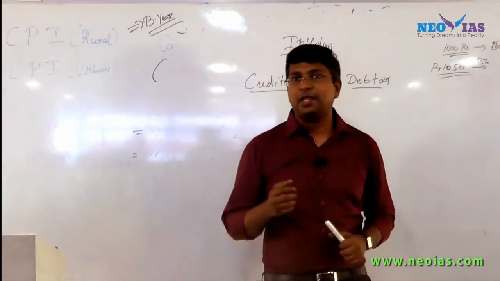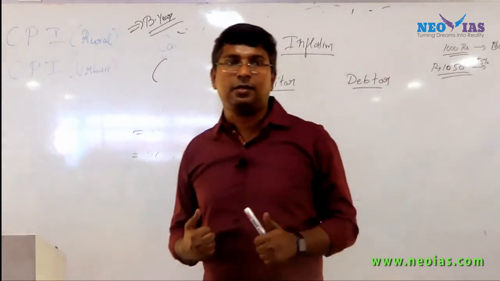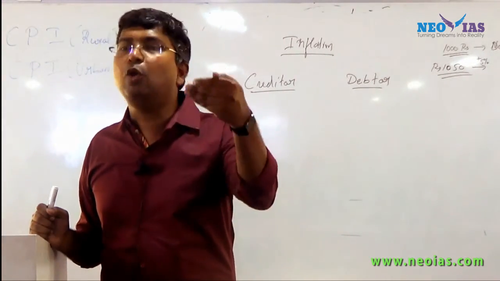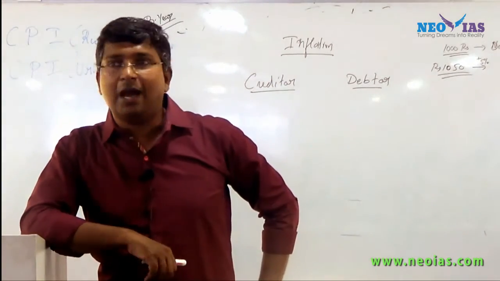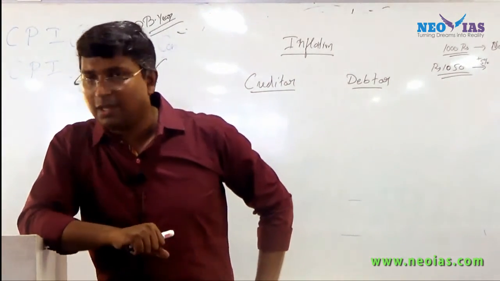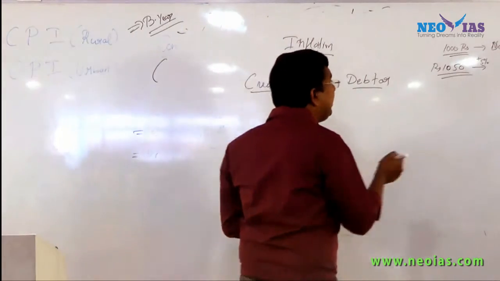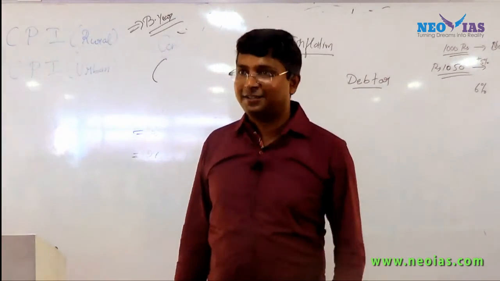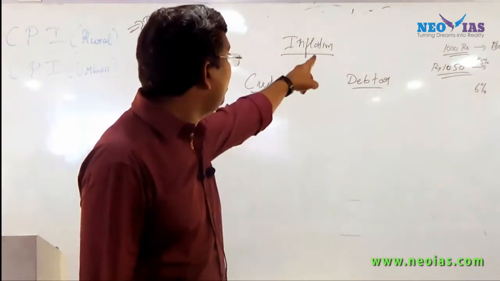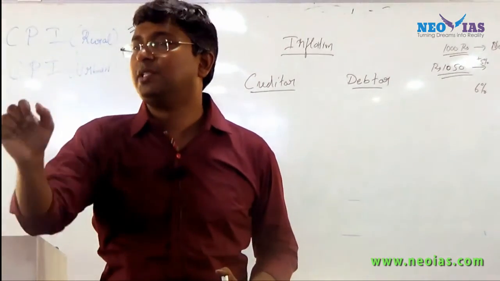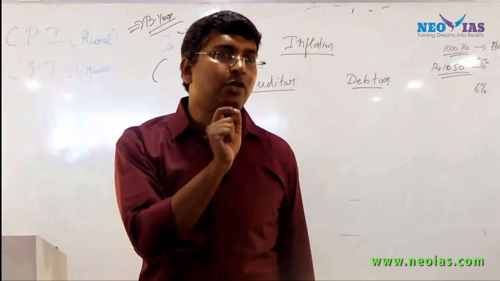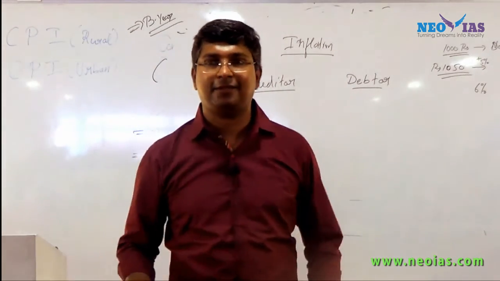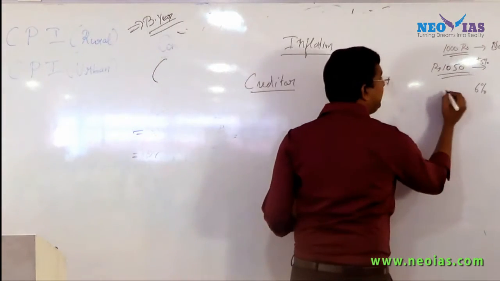Now think about the same thing in relation to a creditor. If I am a creditor giving a loan of 1,000 rupees in December 2015 with an annual interest rate of 6%, after a year how much will I get?